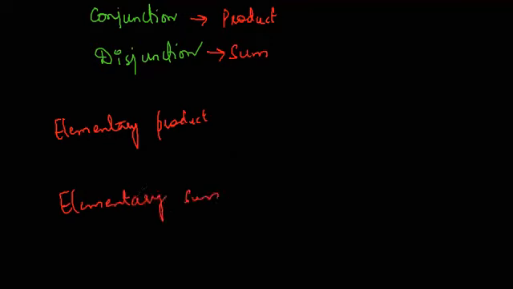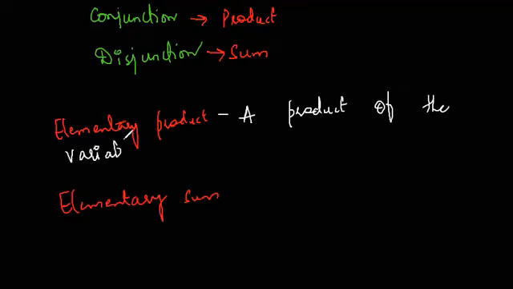What is an elementary product? Elementary product is a product of the variables and their negations in a formula.